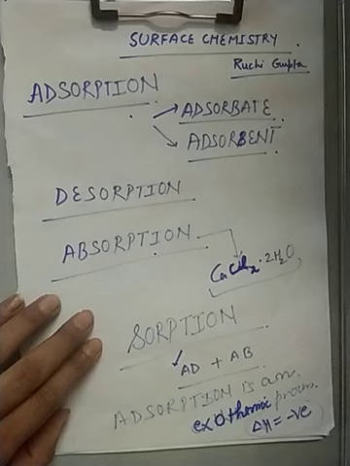The substance thus adsorbed on the surface is called adsorbate and the substance on which it is adsorbed is called adsorbent.